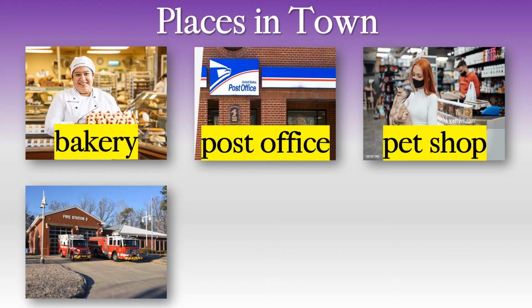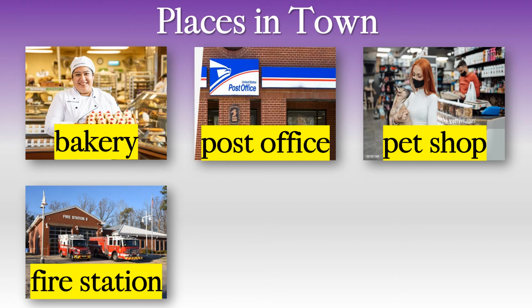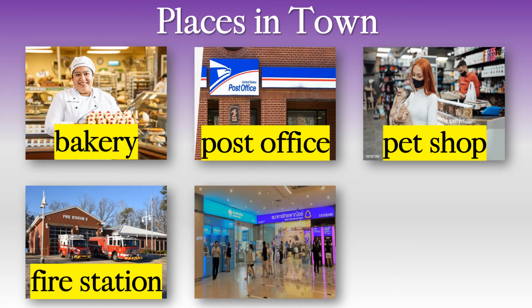Okay, this is America. Here we can see some big red trucks outside. What is this place? The fire station. Of course it is the fire station. Not the firefighter station, okay? Firefighter is the person. Just the fire station. Now this is in Thailand.